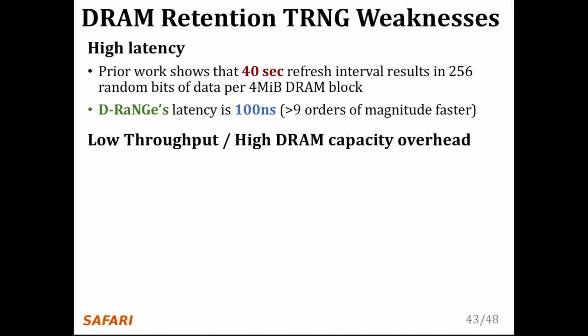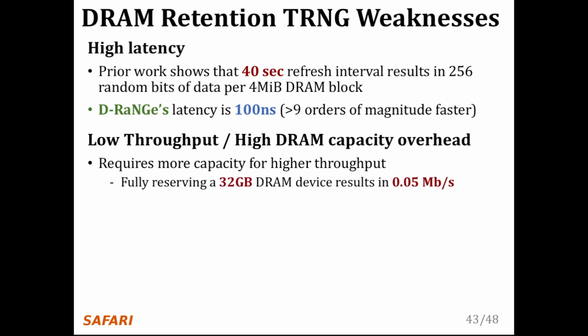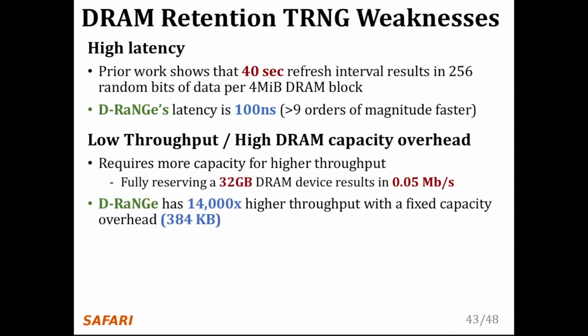Second, DRAM cell retention-based TRNGs have low throughput and high DRAM capacity overhead. Retention TRNGs require more capacity overhead for higher throughput. However, even when fully utilizing 32 gigabytes of DRAM, these works can only produce around 0.05 megabits per second. On the other hand, D-RaNGe has 14,000 times higher throughput with a fixed capacity cost.